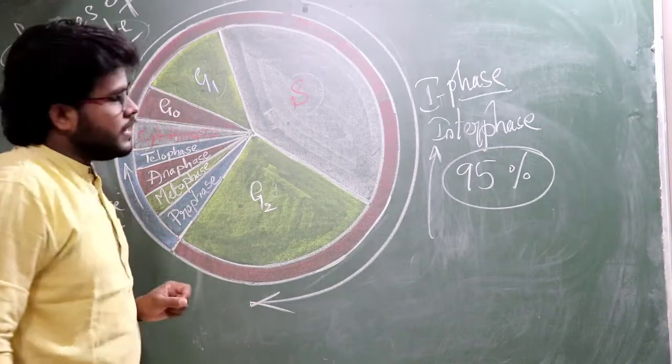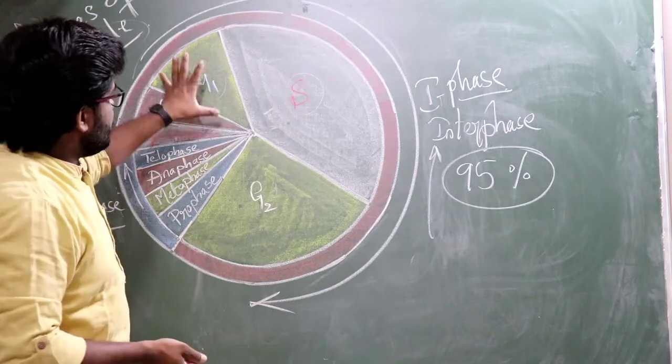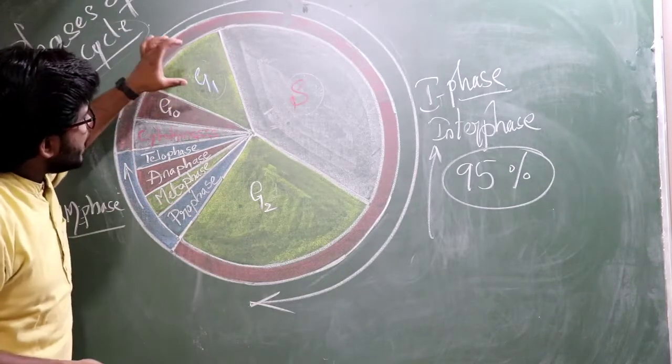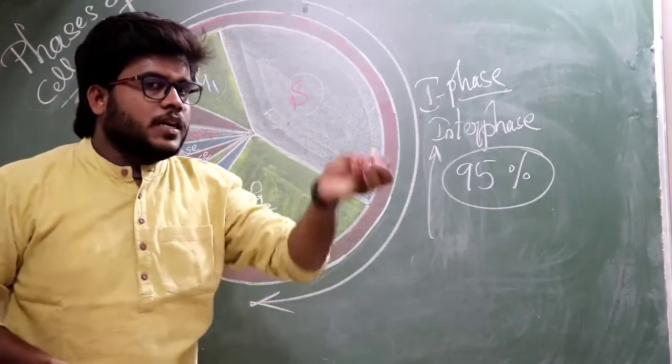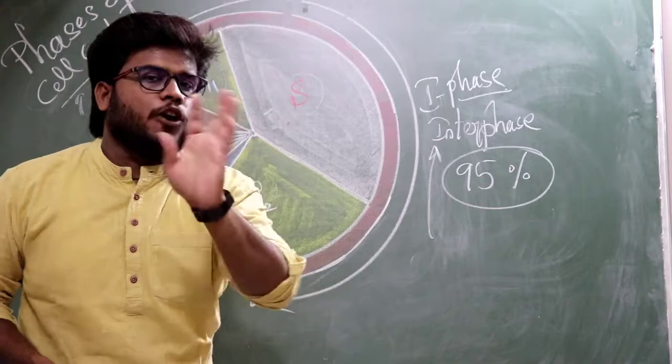So first one is the G1 phase. What is meant by the G1 phase? The gap 1 phase is a phase for the growth of the newly formed cells.